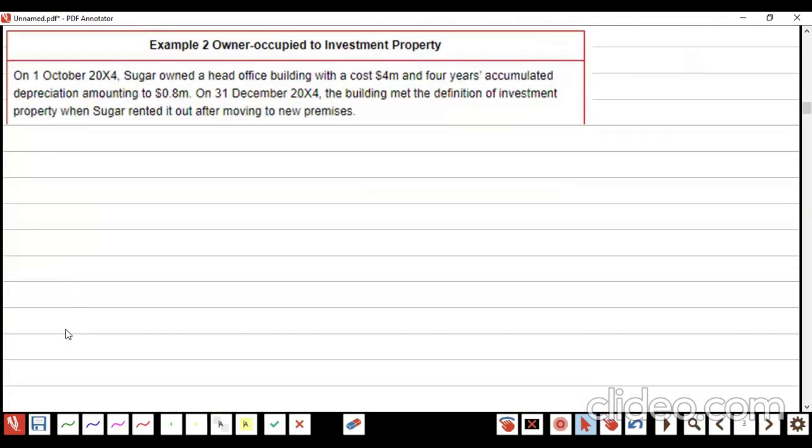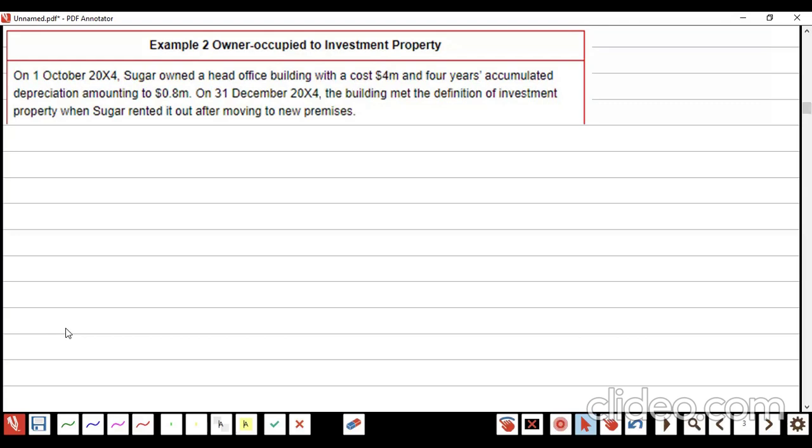Now I am showing another question from Study Hub. Just read it on your own and let me know what it is. From 16 to 40, or 40 to 16, from where to where is it? The head office building is going from IAS 16 to IAS 40.